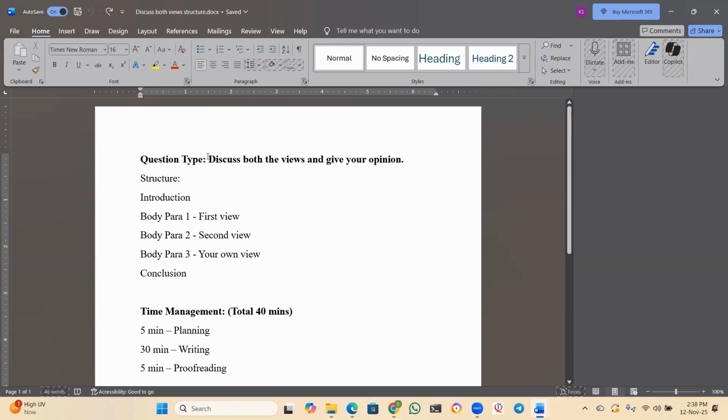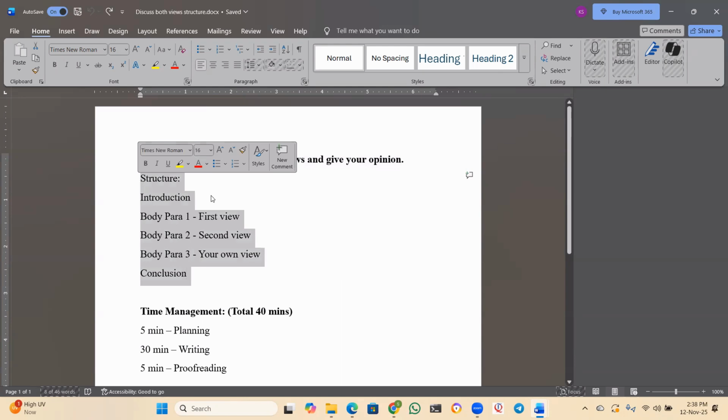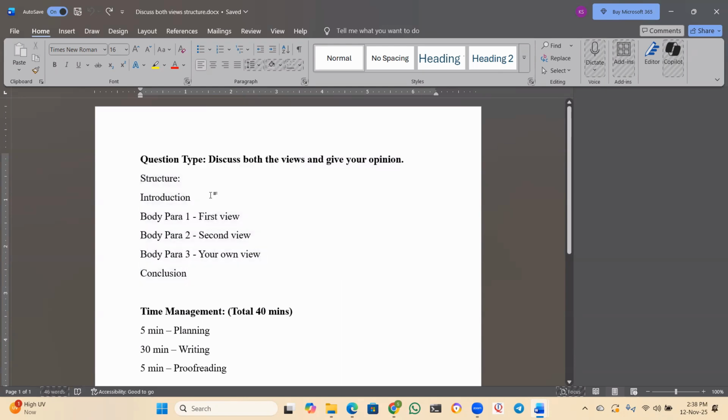I mean the type of question. The type of question I am going to discuss today is discuss both the views and give your opinion. And there is a structure for this as well. What is the structure, guys? You can see here. First paragraph will be the introduction paragraph. That is common. Then comes the body paragraph. In the first body para, you will be writing the first view. Here it is discuss both the views, right? So, in the question, we have two views, first view and second view. And then we have to give your own opinion, right?